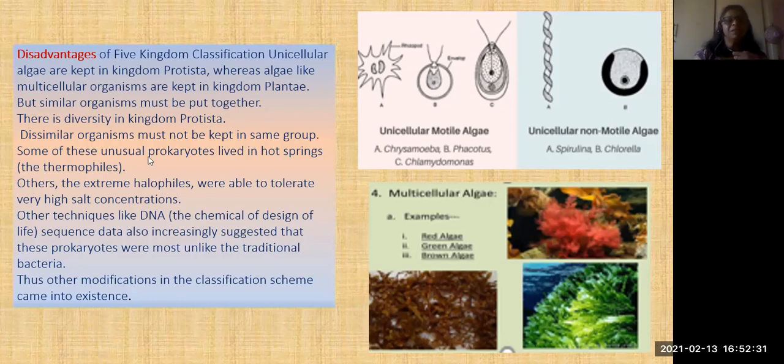Some of these unusual prokaryotes lived in hot springs. Those are called what? Thermophiles. Therma means heat, isn't it? So those living in hot springs are called thermophiles. And some can live as halophiles, meaning they can tolerate high salt concentration. In high salt concentration, there is more osmosis so the cell may die also. But still they have the ability to live in it.